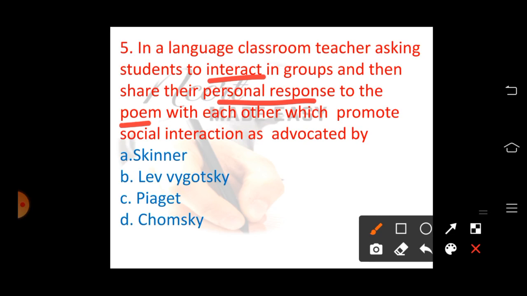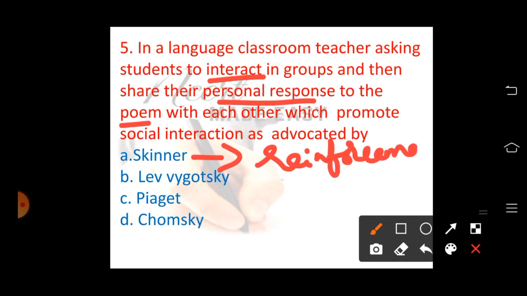Here the students will be developing the social interactions which was advocated by whom? Skinner does not give any importance to social interactions, and he gave importance to reinforcement. Whenever reinforcement is given to the students, they will learn better. Lev Vygotsky gave importance to socio-culture and the language.